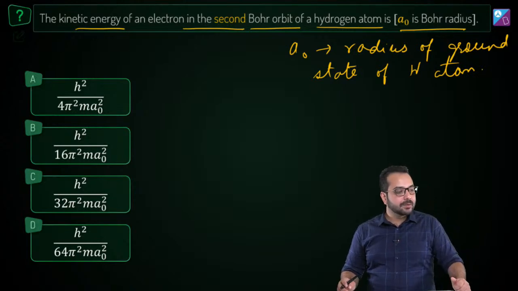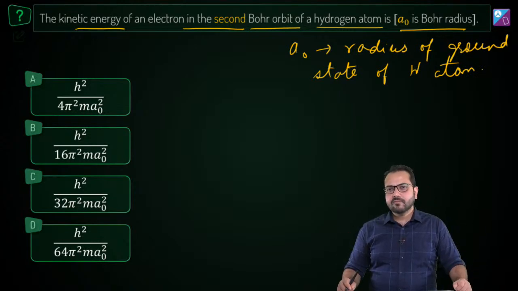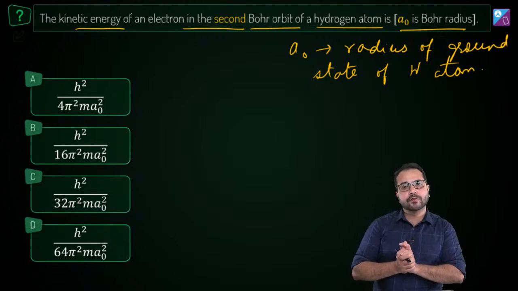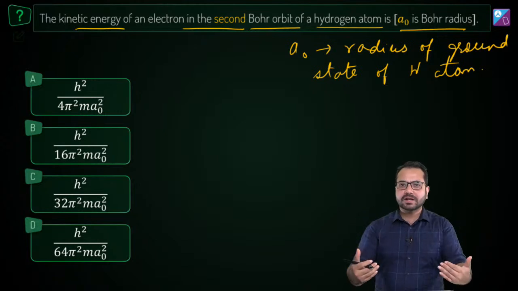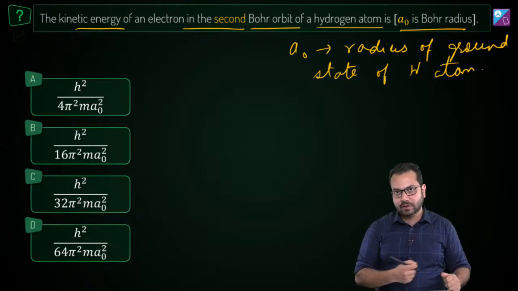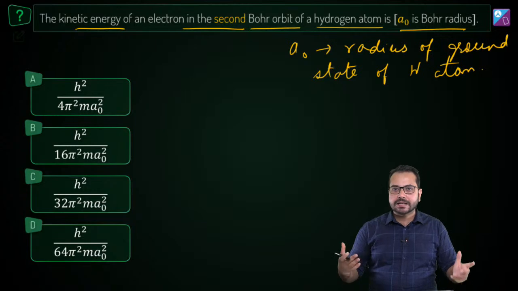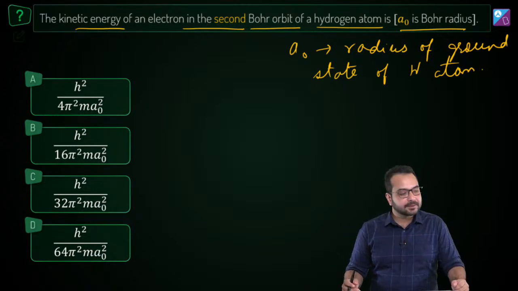These are our options A, B, C and D. And before we attempt, I want to know from you, how do you think we should proceed? First I want to understand from you what is the process we should follow to solve this question. Any hints, any suggestions are welcome.